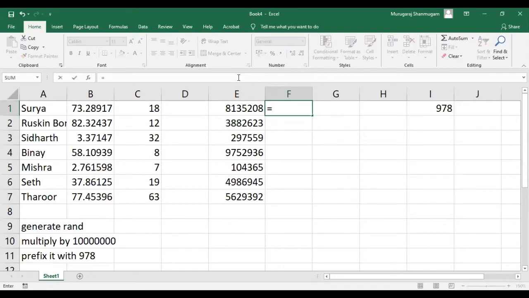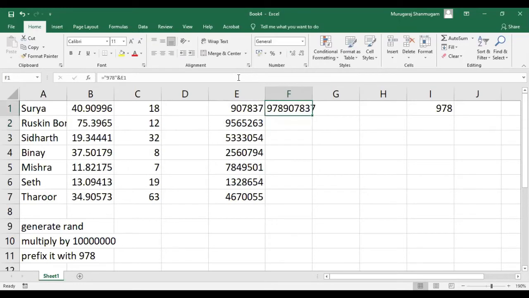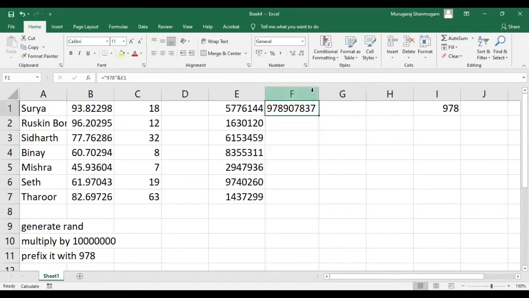So I'm going to say this as a formula, 978. You notice that I have enclosed that within double quotes and used a symbol called ampersand and then this cell. So it has beautifully created an ISBN that starts with 978. How many digits are there? 4, 5, 6, 7, 8, 9, 10. Okay.